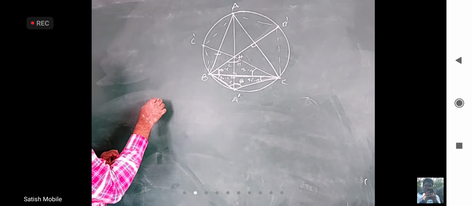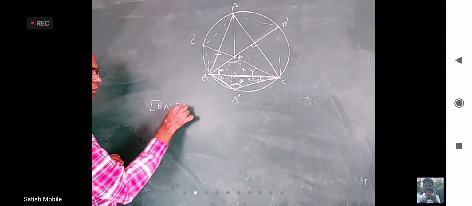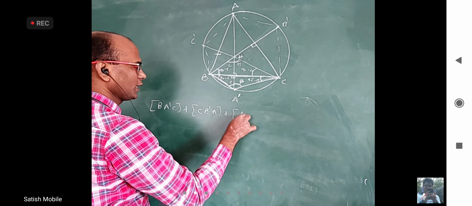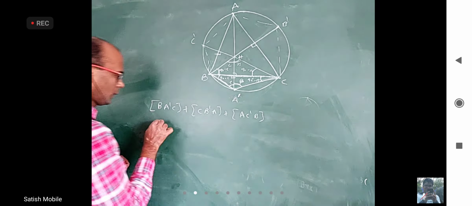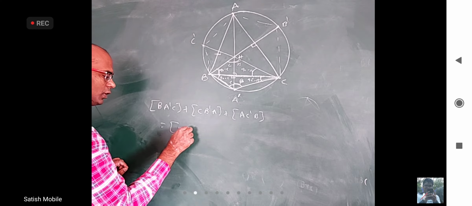So I am going to write like this: if you take the area of BA dash C, area of CB dash A and area of AC dash B, this area is the same as BHC area because they are congruent.